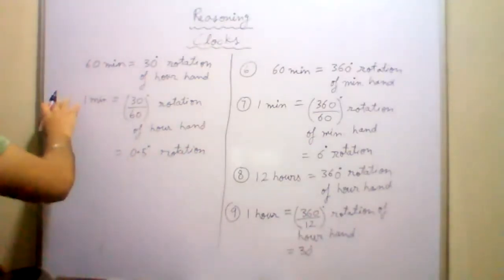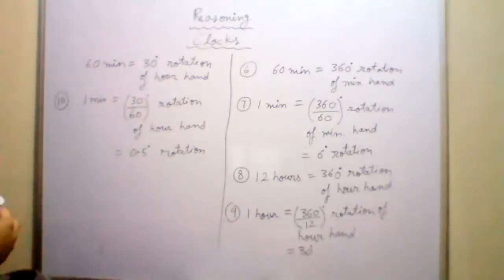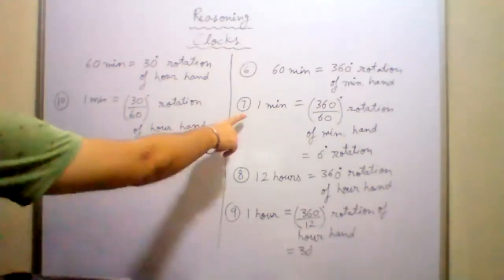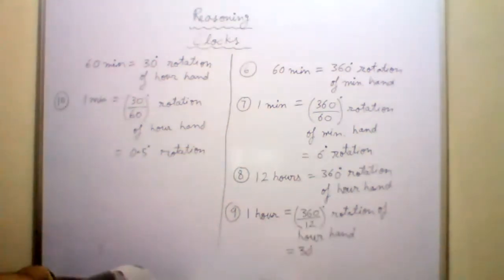This you can take as point number 10. You all have to understand and learn all the things given here. So which are the most important points here? The most important points are point number 7, 9 and 10.